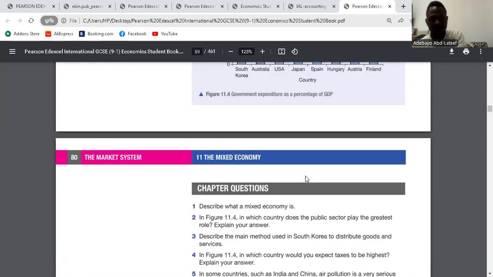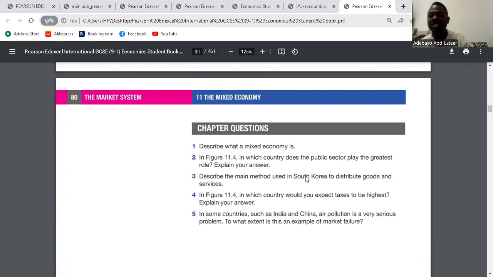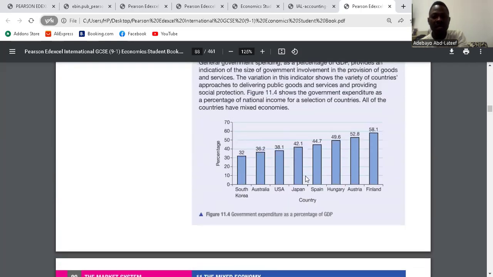Question 3. Describe the main method used in South Korea to distribute goods and services. South Korea has the lowest, which means government intervention in South Korea is less. So that means the private sector takes charge in South Korea. So goods and services are distributed mostly by the private sector. Clear?